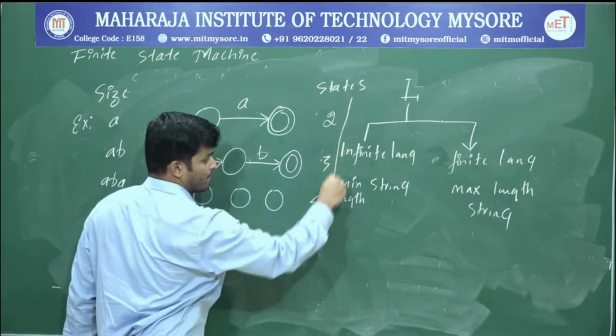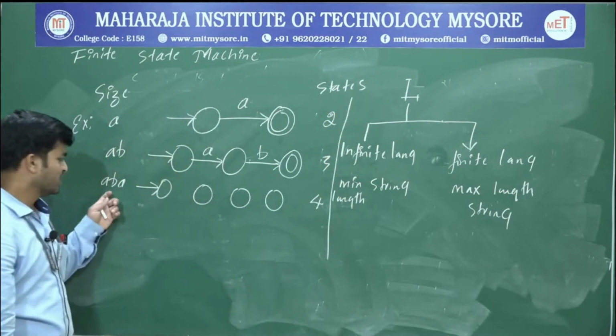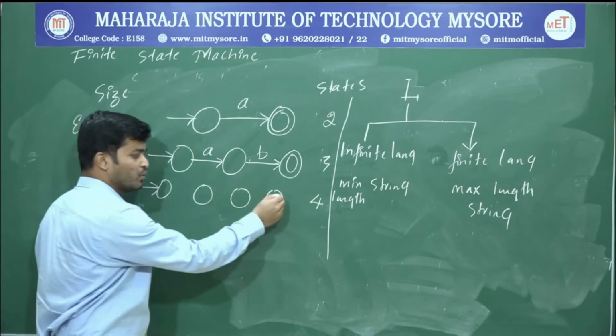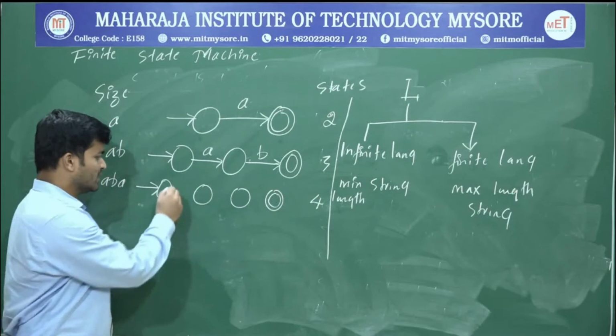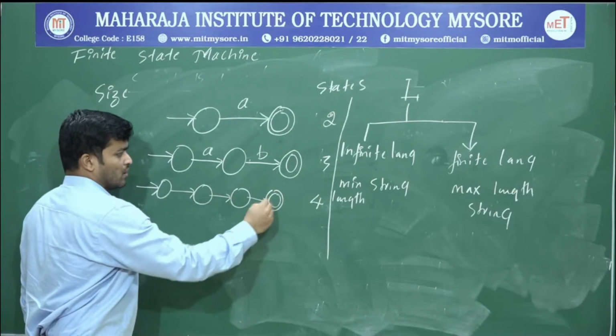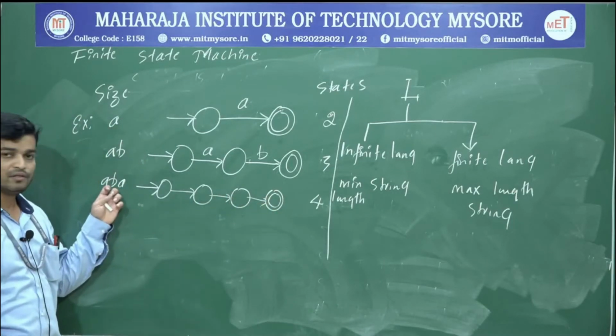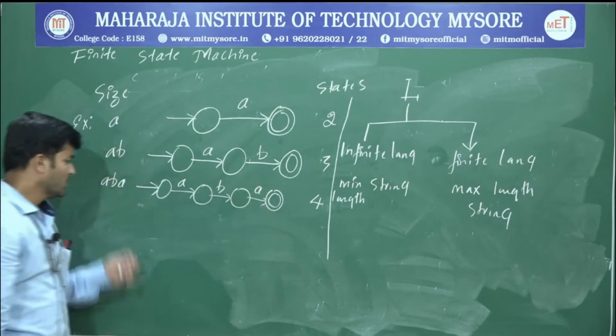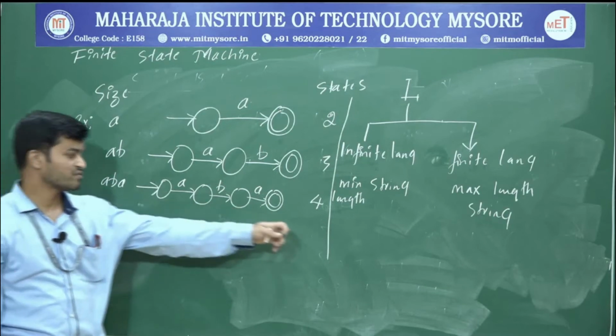If length is 3, I have to go with 4 states. One should be start state and one more should be accepting state. Connect that one using arrows. And whatever the string we have, you write that one as it is. A, B, A, and this will continue. If length is 4, number of states should be 5.